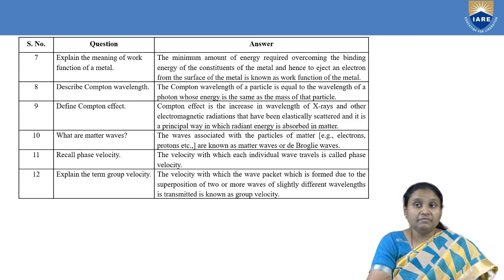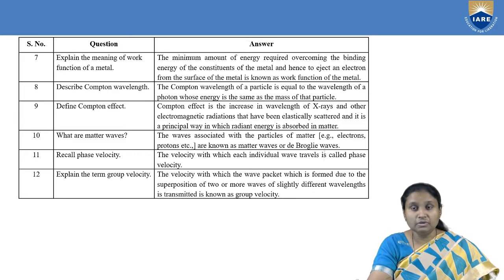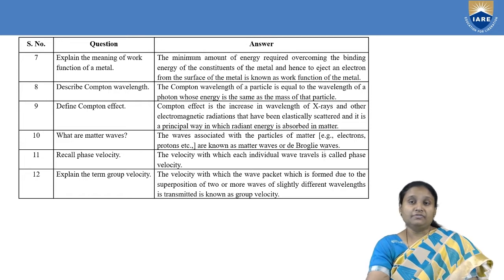So what is Compton wavelength? Compton wavelength is for a particle, and it is defined as the wavelength of a photon whose energy is the same as the mass of the particle. So what is the Compton wavelength of a particle? It is equal to the wavelength of a photon, and in this case the photon energy should be equal to the mass of the particle. Then we have the Compton effect.